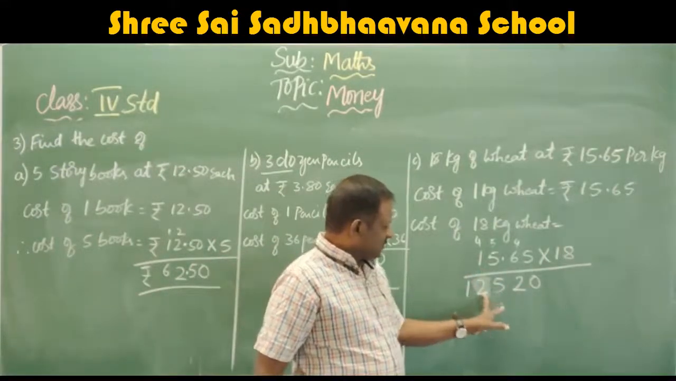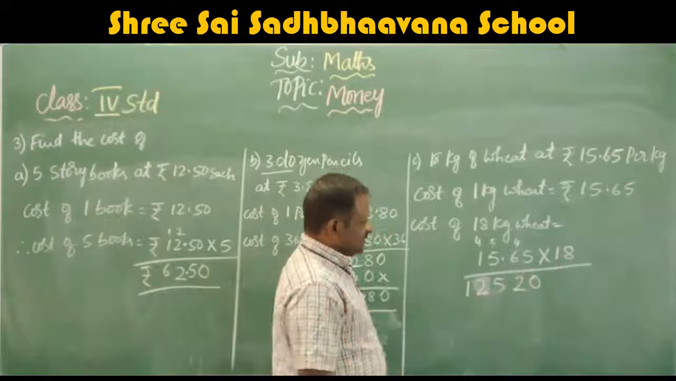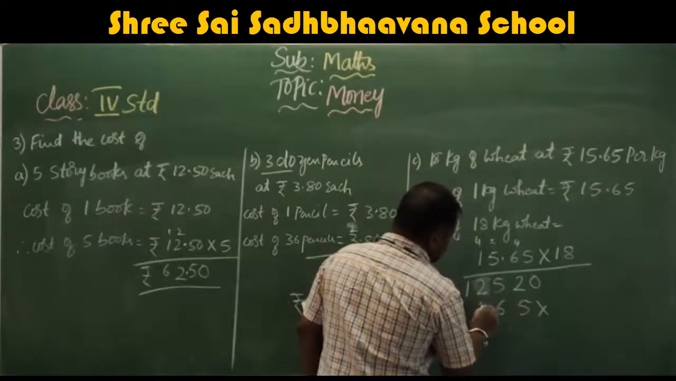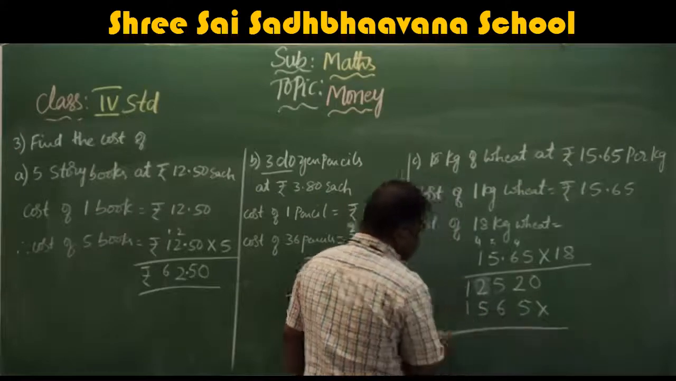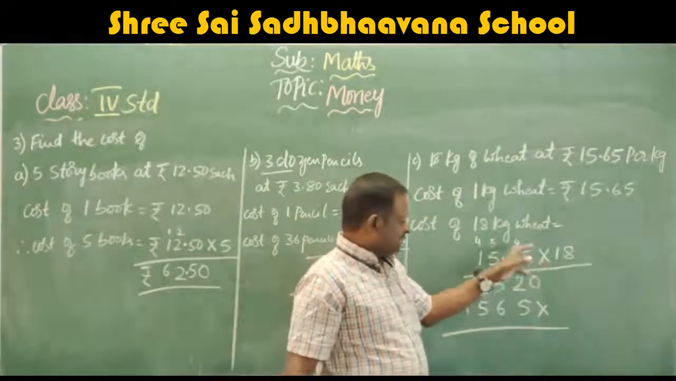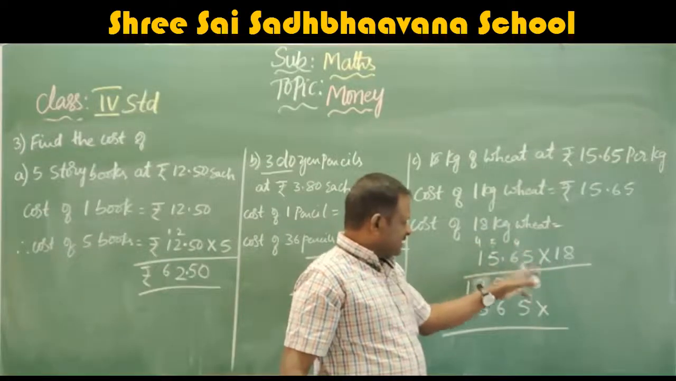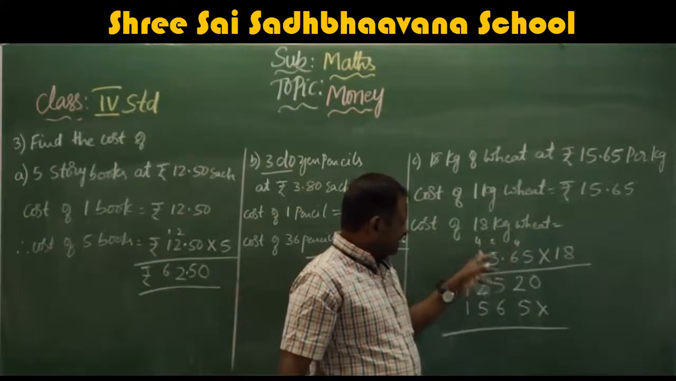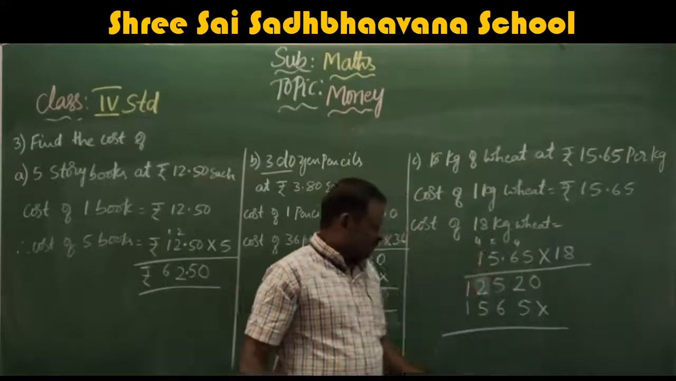So 125.20. Next, from 1 you multiply. 1 five is 5, 1 six is 6, 1 five is 5, 1 one is 1. Once again I will repeat. 8 fives are 40, carry 4. 8 sixes are 48 plus 4, 52, carry 5. 8 fives are 40 plus 5, 45, carry 4. 8 ones are 8 plus 4, 12.